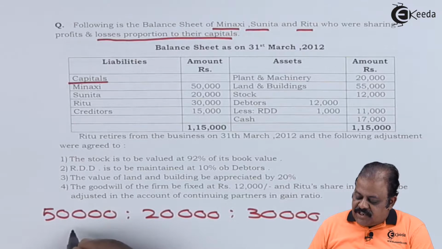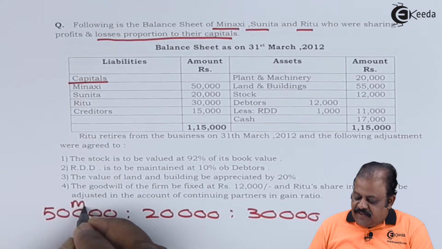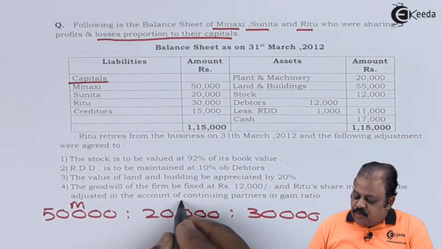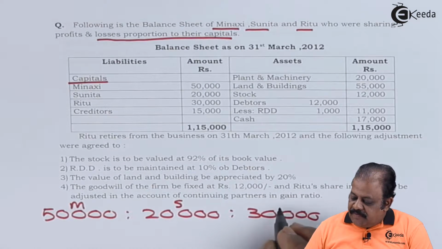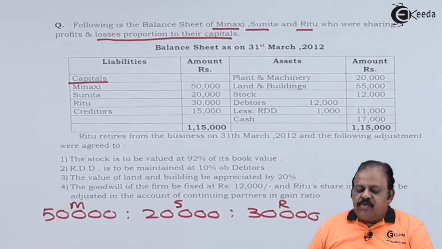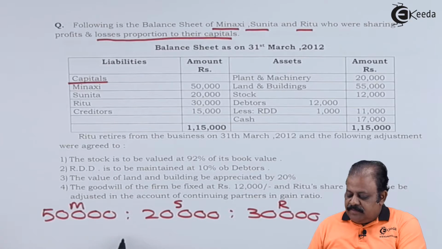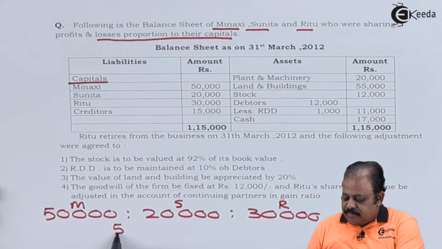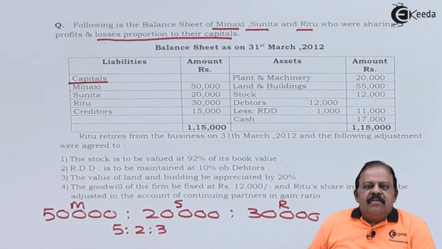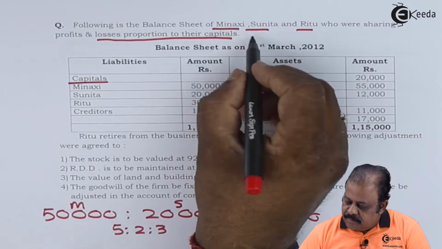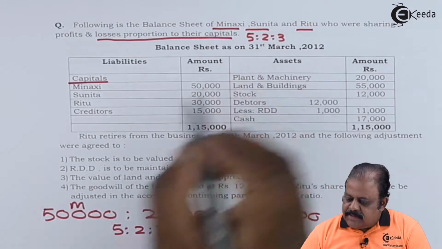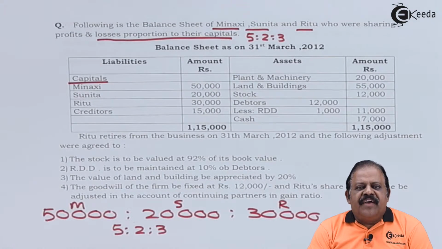If we remove all zeros, it is 5:2:3. This is their capital ratio. Same will be their profit sharing ratio.